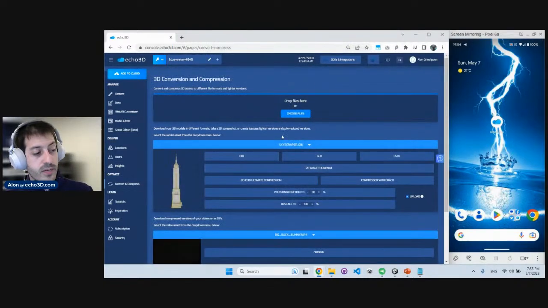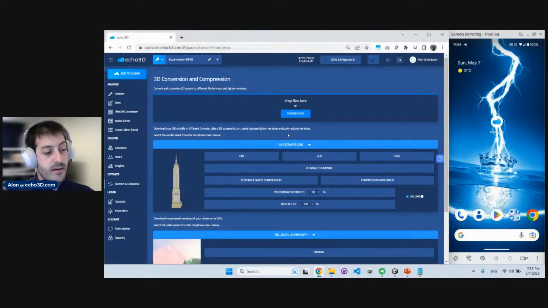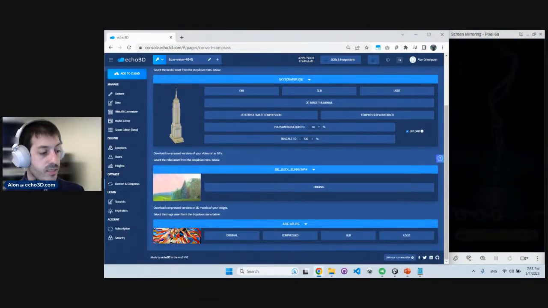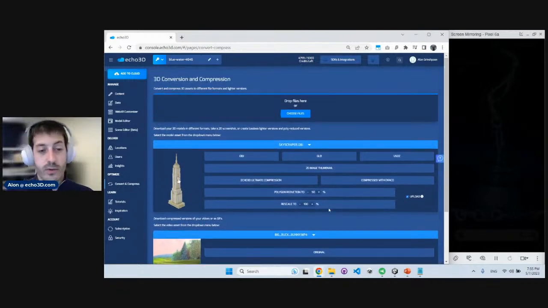You can convert and compress assets, as we saw earlier. That applies for 3D models, 2D assets as well. You can compress images, convert images really, really quickly through the console itself.